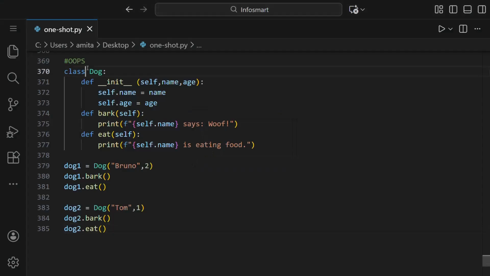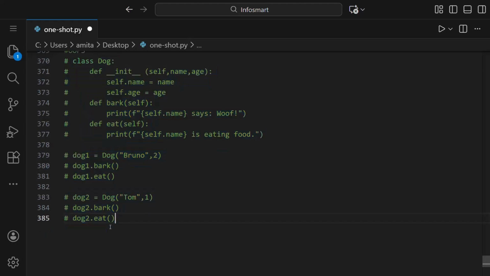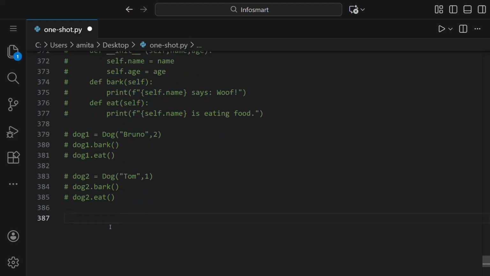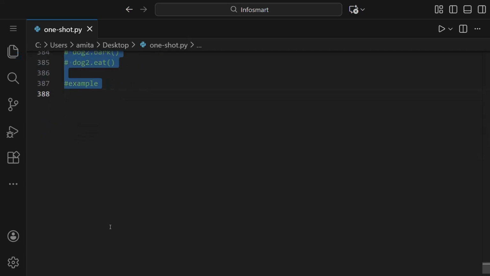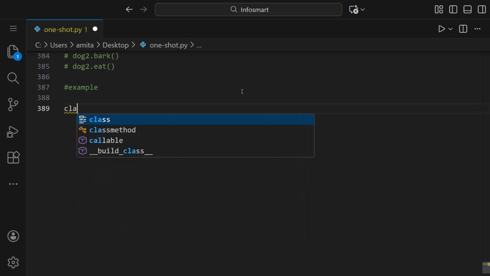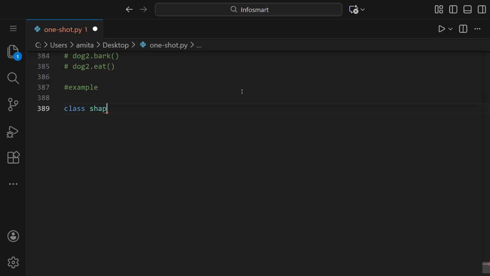So let us start making the code for it. There's an example which will include all four: encapsulation, abstraction, inheritance, and polymorphism. So first, let us make a class Shape, and let us keep this capital.